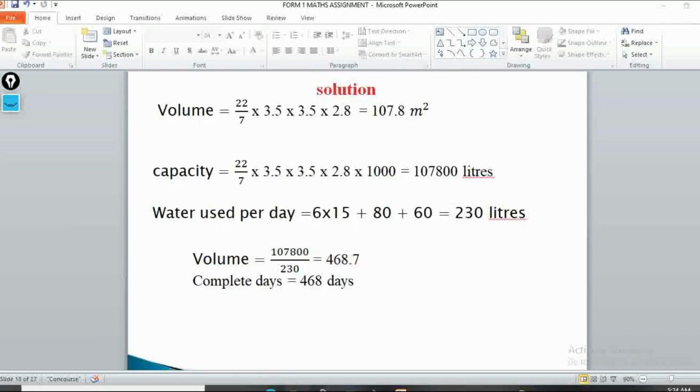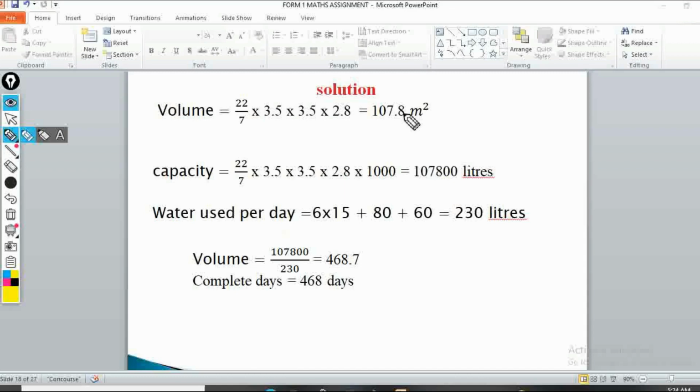So first we'll start by calculating its volume. We'll have the volume of a cylinder, which is pi r squared h. So pi is 22/7 times r, which is 3.5 times 3.5, r squared, and then times the height, which is 2.8. This will give us 107.8 square meters. That is in 4 significant figures.